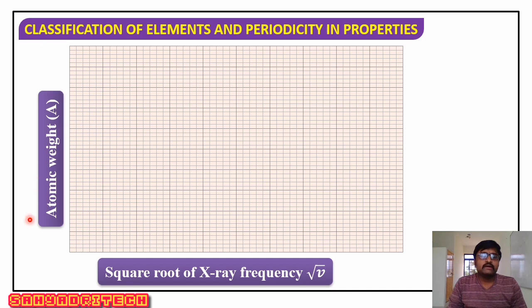Even he verified atomic weight with respect to the square root of X-ray frequency. When he plotted a graph of these two coordinates, atomic weight versus square root of X-ray frequencies, the nature of the graph obtained was different. Earlier, what is the nature? It is a straight line, but now he observed a curve. Whatever the curve shows, it doesn't show a linear relation between atomic weight and square root of X-ray frequency.